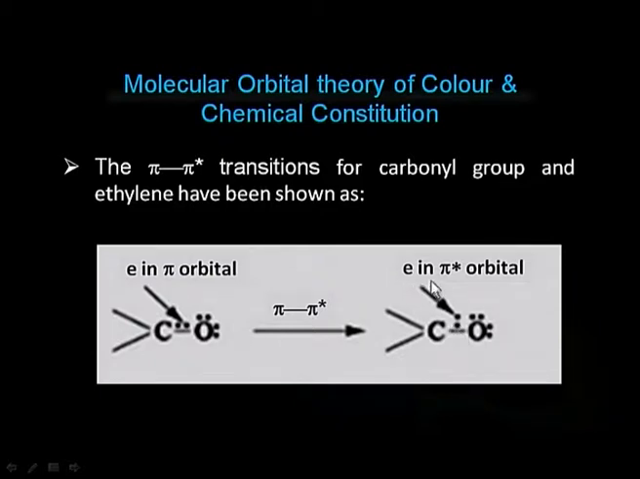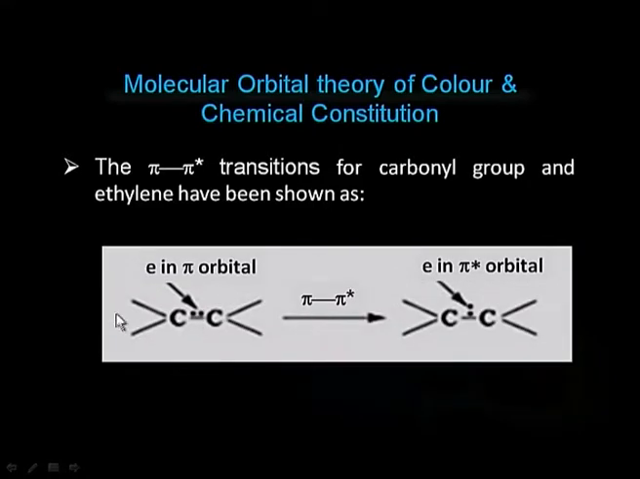Like here, as it is written, electron in the anti-bonding pi orbital, and here these electrons are present in the bonding pi molecular orbital. Here it is the pi bond in case of ethene molecule or alkene molecule. Here again the 2 electrons shared between the 2 carbon atoms are present in pi molecular orbital, and upon absorption of energy they are excited to pi star or anti-bonding pi molecular orbital.